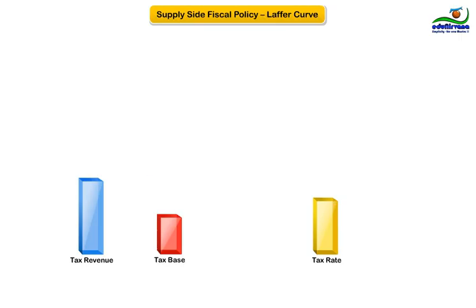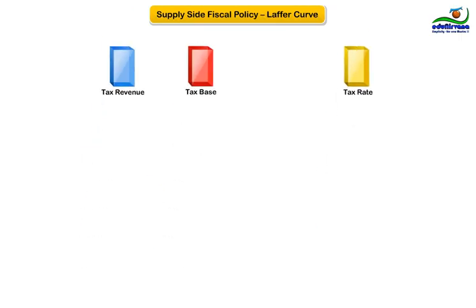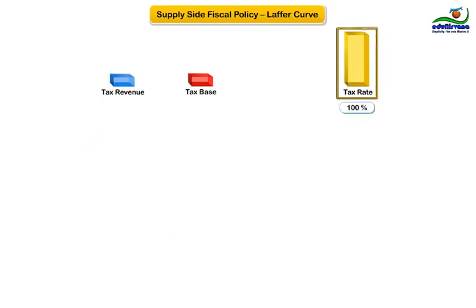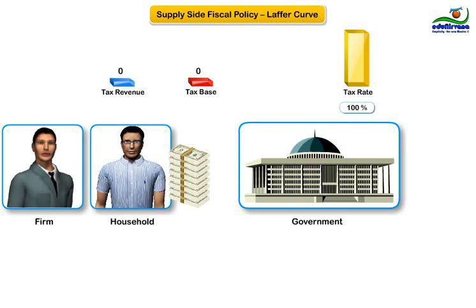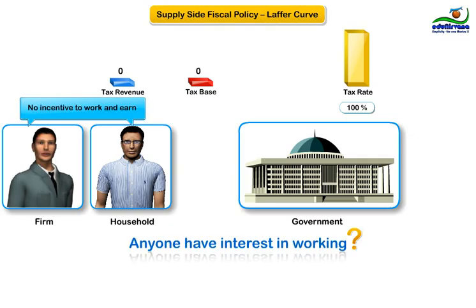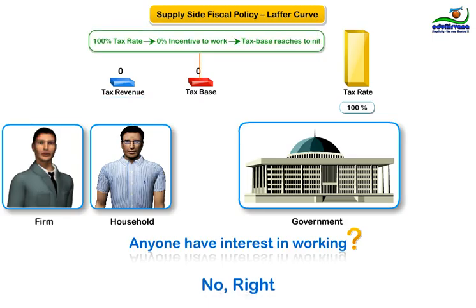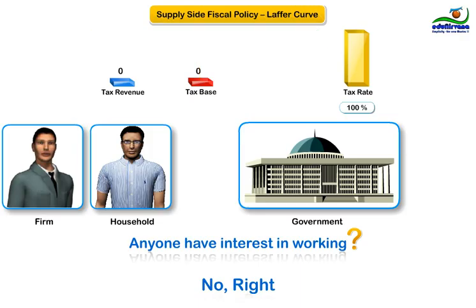Now, let's assume an extreme situation. Let's say the tax rate is 100%. That is, all the money earned by the economy is fully taxed and goes into government coffers. In this extreme situation, would anyone have any interest in working? No, right? Because all his earnings coming out of work are going back to the government and he has nothing left. So he might as well not work at all.